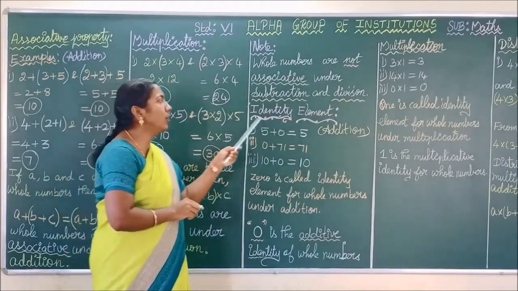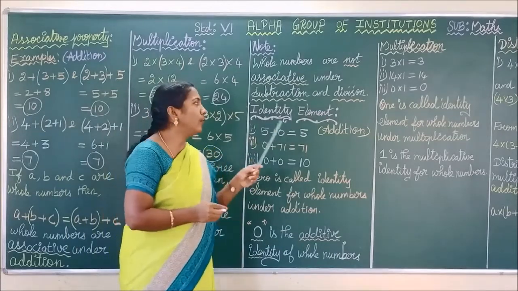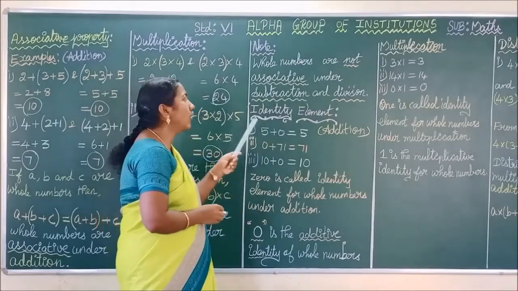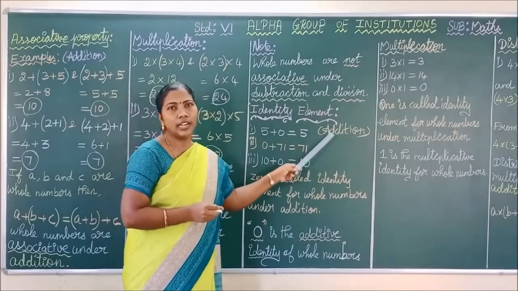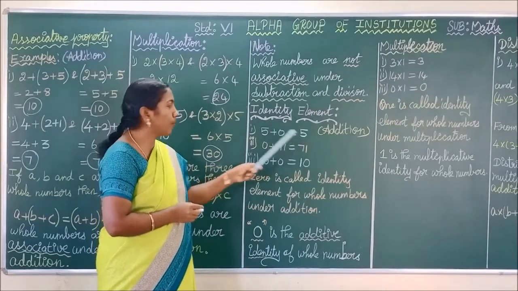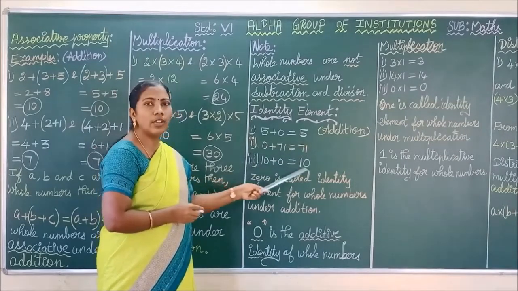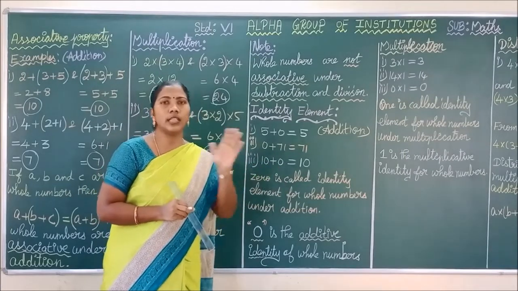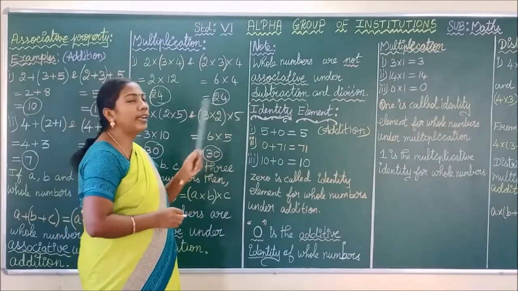Okay, next we are going to see identity element. This is a very important property. Definitely this property will continue in your higher studies also, so listen carefully. What is meant by identity element? Let us see first for the operation addition. See here, 5 plus 0, our answer is 5. 0 plus 71, our answer is 71. 10 plus 0, our answer is 10. That is, if you add any number with 0 or 0 with any number, you get the same number as the answer. Such a property is called identity property.